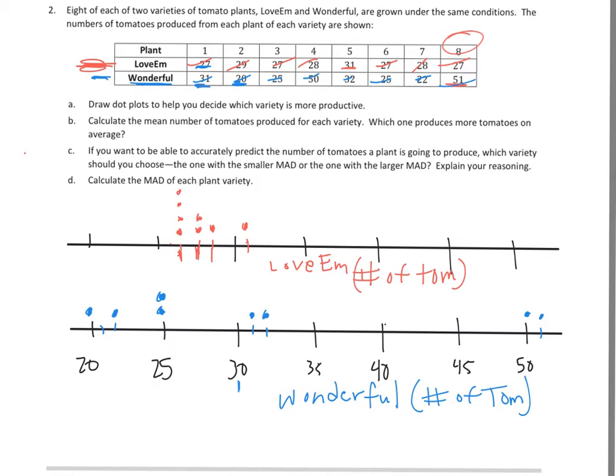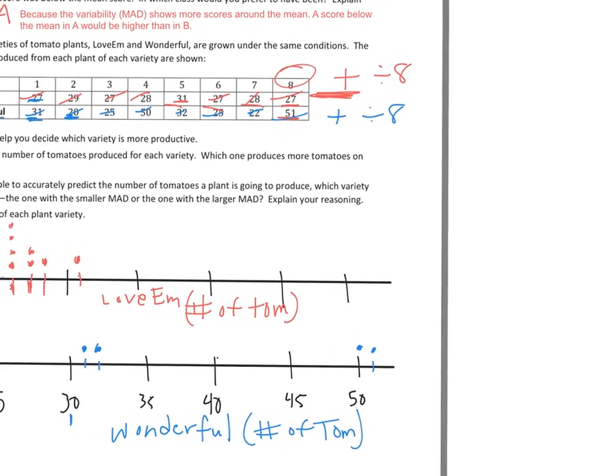So now, B says calculate the mean number of tomatoes produced for each variety. So now I have to take these, and to find the mean, I'm going to add up all of these, each of these 8 numbers, and then divide by 8. So I'll add, then divide by 8. And for Wonderful, I'm going to do the same thing, add and then divide by 8. So I'm going to put my work off to the side here.